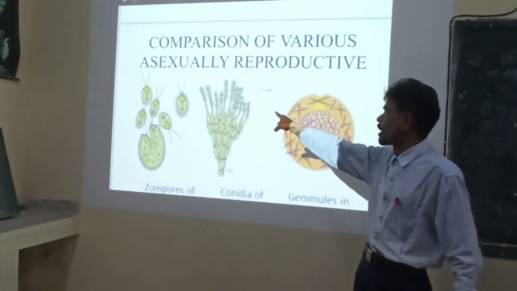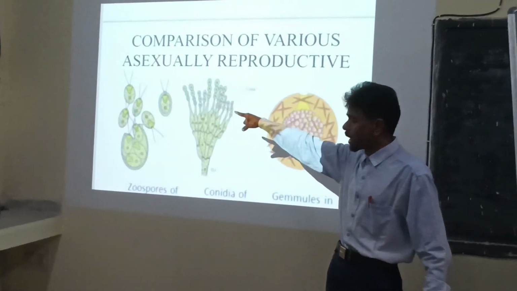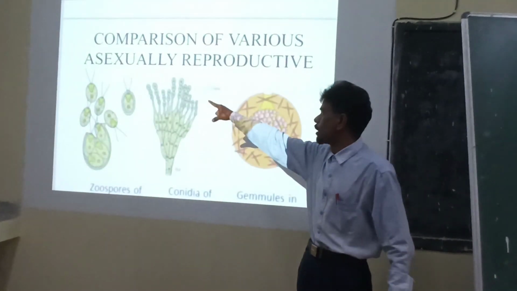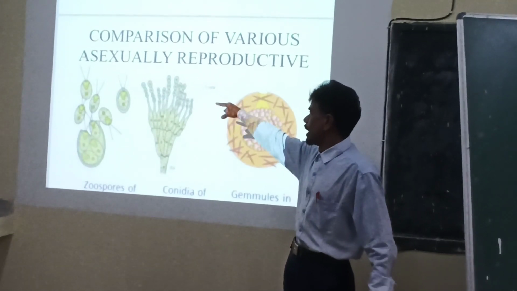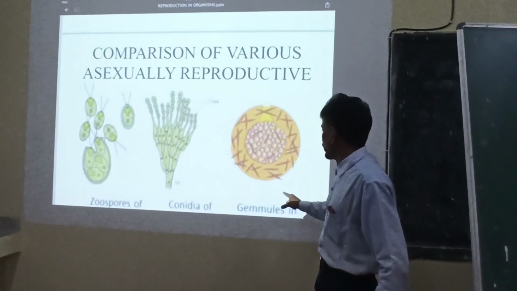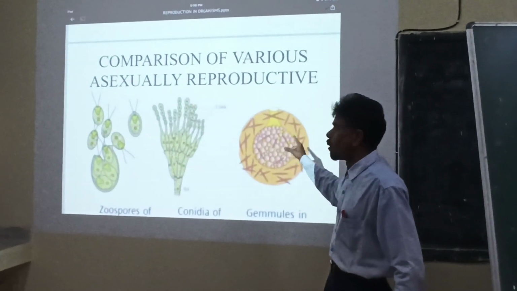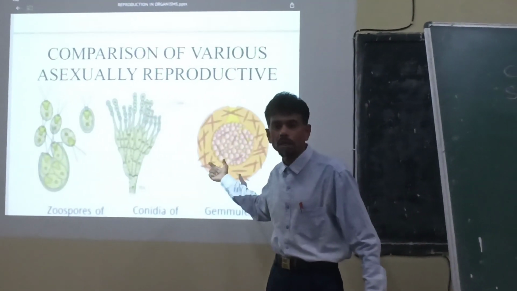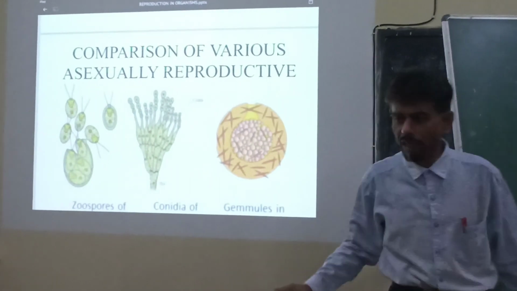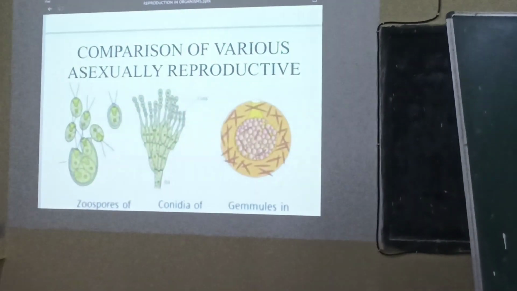The difference between zoospore and conidia is that zoospore is motile in nature, movable because of the flagella. Conidia is non-motile and exogenously produced, and this is gemmule. In the case of sponge, we can see these types of spores produced within the body of the sponge, through which they reproduce.